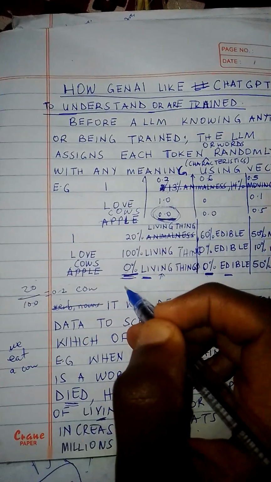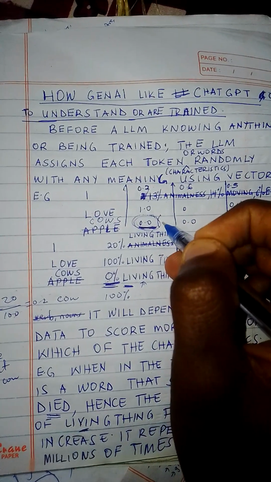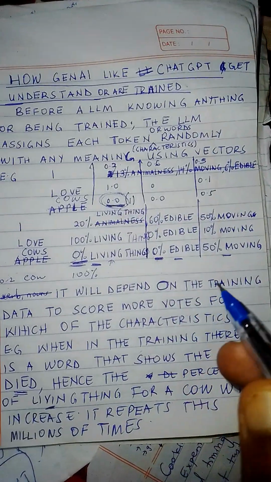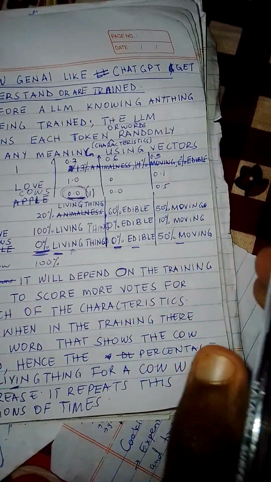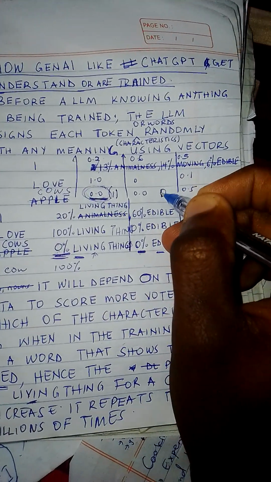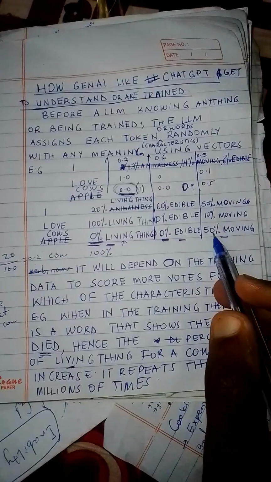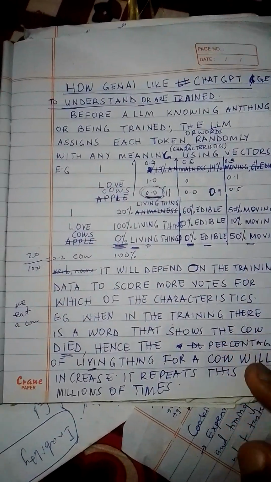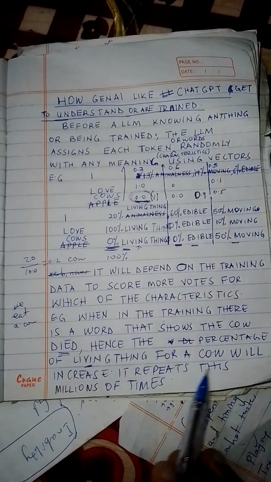Therefore, if you type cow, it will know that it is living. It will give, let me say, 100%. In the vector, the first value can be 1 after learning. And for edibility, we know cows are eaten very much, so it will shift. Let us say it may change to 1, or 0.9, anything depending on the training data. And for moving, cows move but apples don't. It will be studying from the data and shifting. It repeats this.